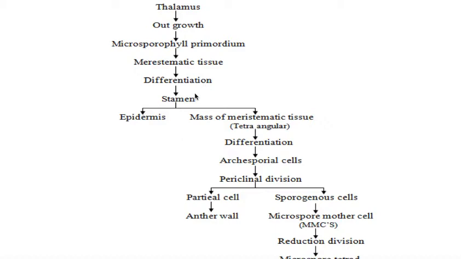It needs to have a little more complex structure. How? Let us see. At the onset of maturation, this immature stamen undergoes differentiation. By the differentiation of the meristematic tissue of the young stamen, the archisporial cell is formed.